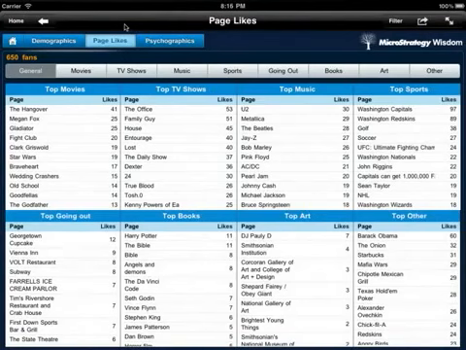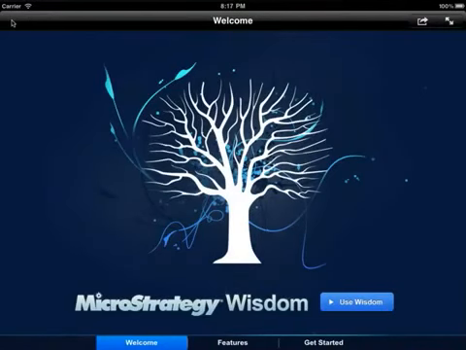The data now reflects the page interests that belong to the segment that I picked. Notice how the top music pages switch to U2 and Metallica, and that my application user population drops to around 650 users. Well, I hope this quick tour of Facebook data and the Wisdom tool has illustrated the tremendous breadth of data available and how a powerful tool can help companies and brands to segment their user populations so they provide more personalized and targeted communications through their applications.